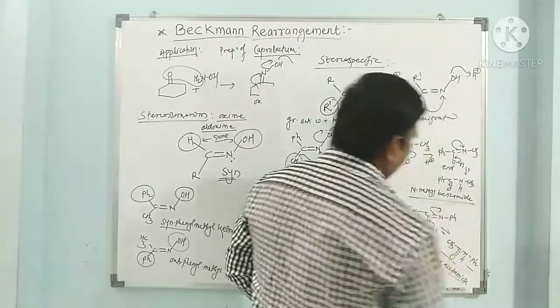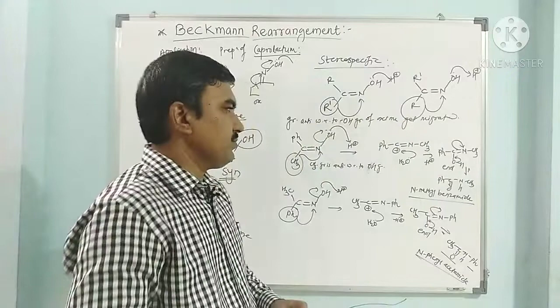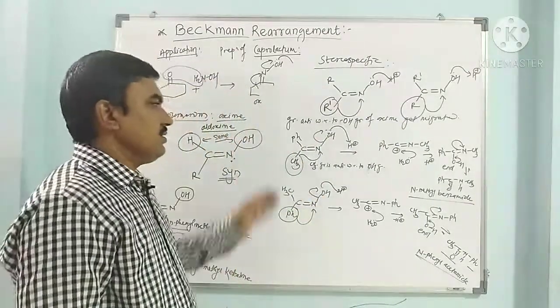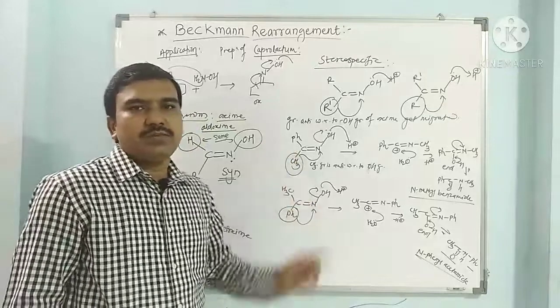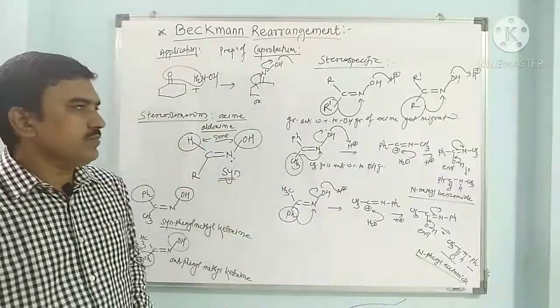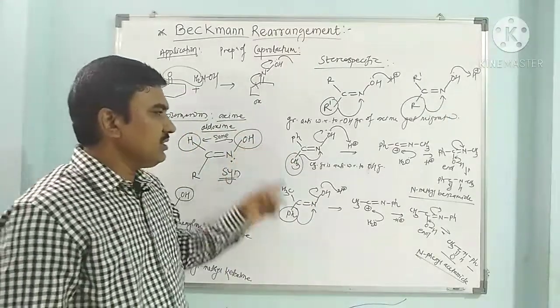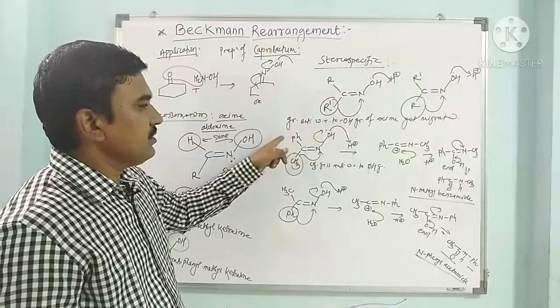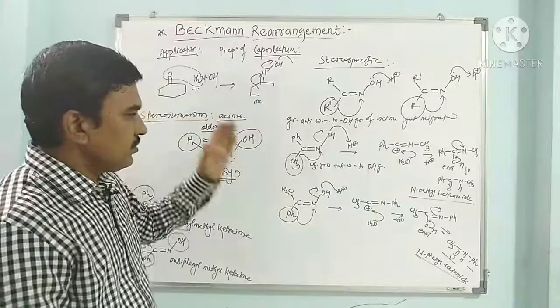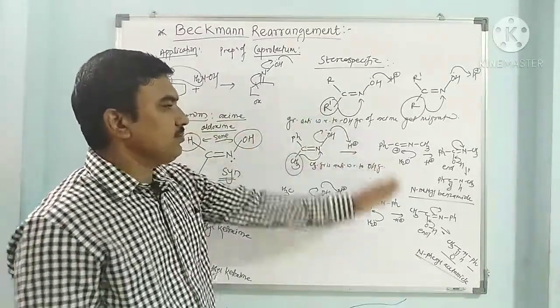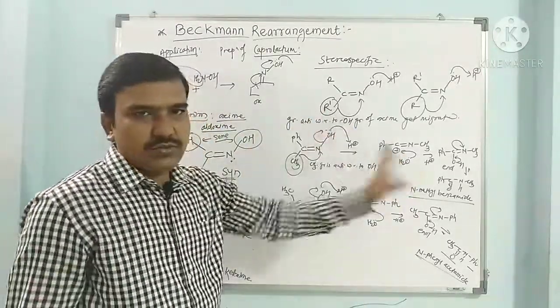Here previously we got N-methyl benzamide. So with the help of this example, we can prove that the Beckmann rearrangement is highly stereospecific in nature. Here both stereoisomers, syn-phenyl methyl ketoxime and anti-phenyl methyl ketoxime: the syn isomer gives one product, whereas the anti isomer gives another product.